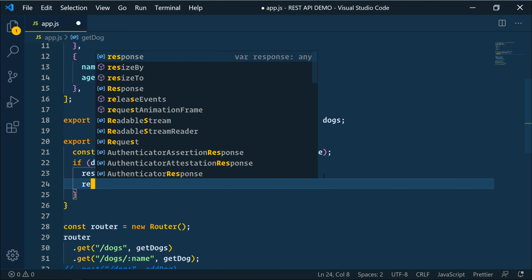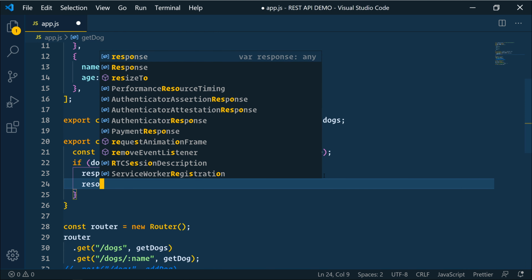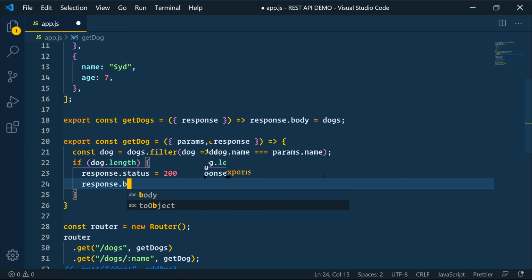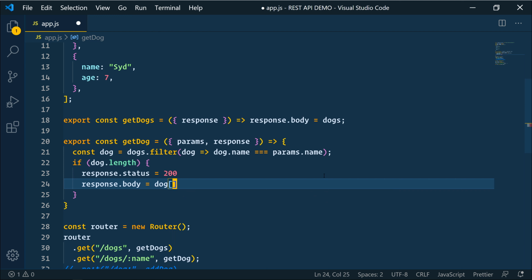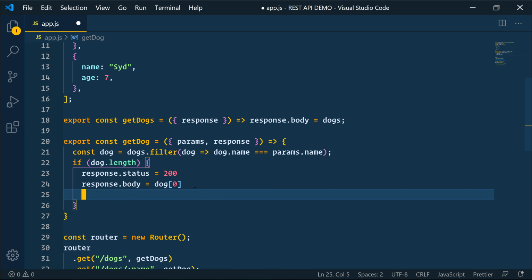And response body is going to equal dog. And we want to pass it the dog with the index of 0, because this is an array of dogs and we should only find one dog. So we want the first one, obviously, and that is going to be dog 0. And then we want to return.